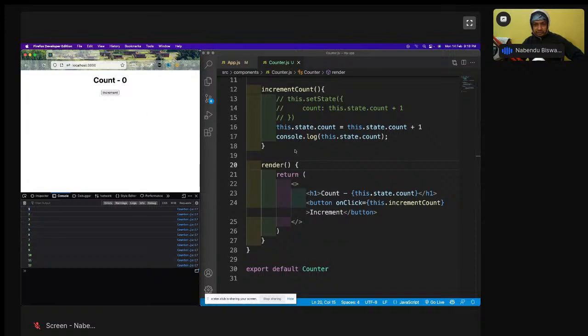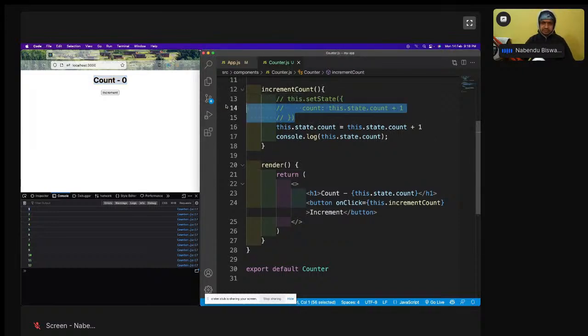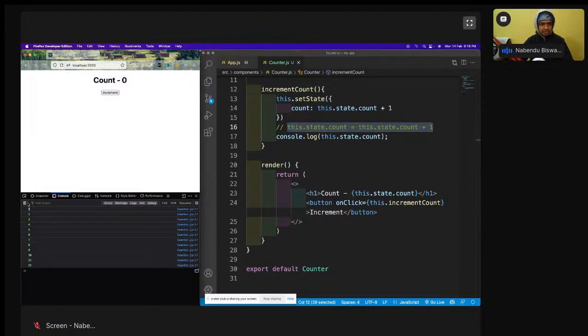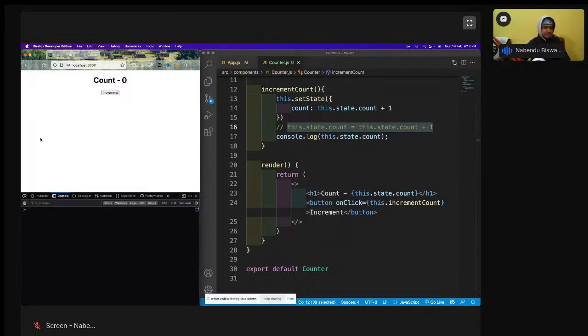When I changed the state this way, the variable was changing internally, but the DOM was not getting changed. That is the reason we have to use this.setState to change it. So let us do it back. I will comment this out, since it is anyway not working, but I'll keep it for your reference. Okay, save it. Now I will delete this and increment again.